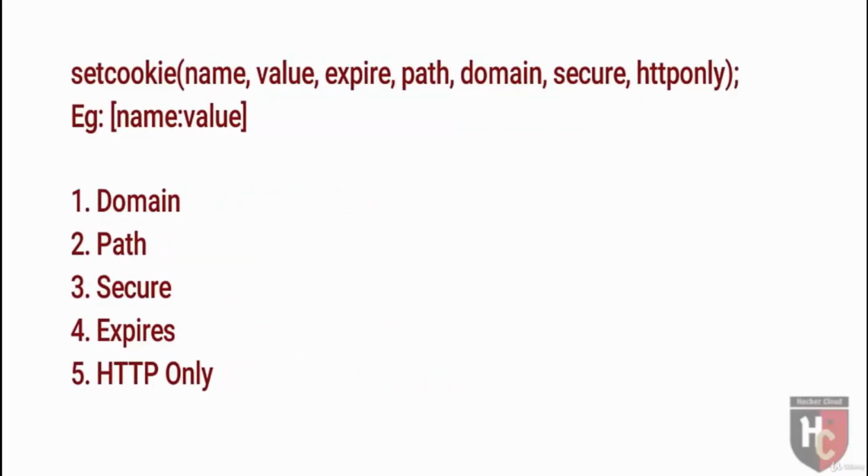Let's discuss important fields of cookies, or you may say properties of cookies here. Here you can see that there are 5 important properties in cookies. First field is domain. So the domain field tells which domain has this cookie. The path field will tell about which particular path this cookie is set up for. Then secure: if the cookie is being sent through a secured medium by using the HTTPS protocol, then this field will be present inside our cookie. And then there is an expires field which tells when this cookie will expire.